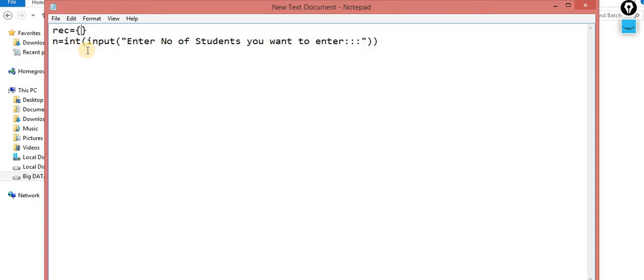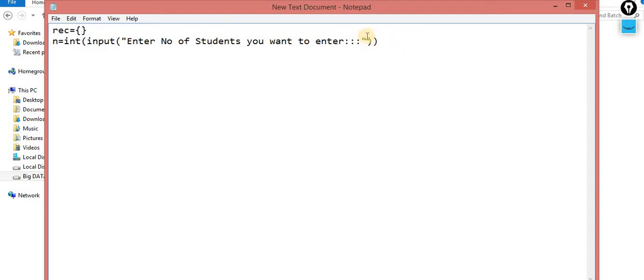Very simple program. Let's suppose the roll number 101, you need data something like this. Let's suppose the marks is 80. For 102 the marks is 90. That is the output I need, and so on up to 105. That is my required statement. For that I am asking the user: everything the user will enter. The user will enter the marks, the roll number, and how many times they want to enter, that means how many students. So that is my problem statement.